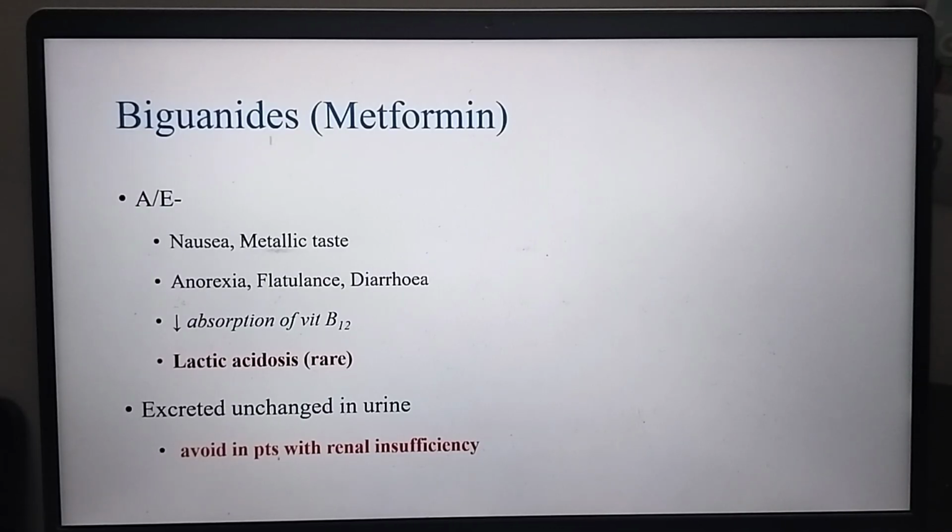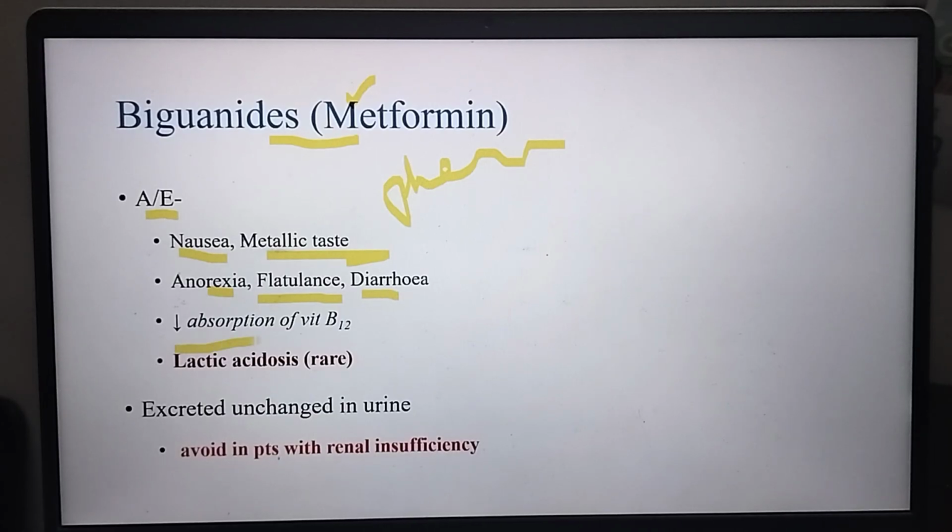Now the next class of drug is biguanides. In case of biguanide, we have metformin, and one more, that is phenformin. But phenformin is not included because of some side effects. Adverse effects of the biguanide metformin: nausea, and it has a metallic taste. Anorexia means not wanting to have food, a decrease in appetite, and flatulence and diarrhea. Decreases the absorption of vitamin B12, so it may result in megaloblastic anemia.